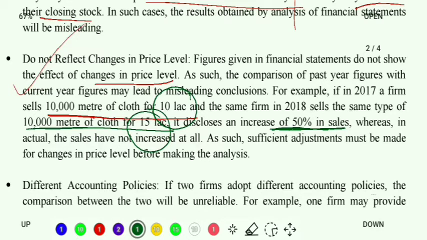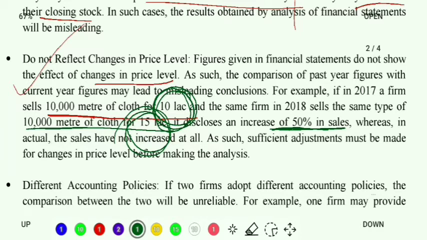So what is the business showing now? The business is showing that earlier I used to have sales of 10 lakh, but now I am having sales of 15 lakh. It is showing through the absolute amounts. But dear students, you only tell me, has the sales actually increased? No, the sales has not increased, because the quantity he is selling is the same. He is selling 10 meters of cloth in 2017, and 10 meters of cloth in 2018.